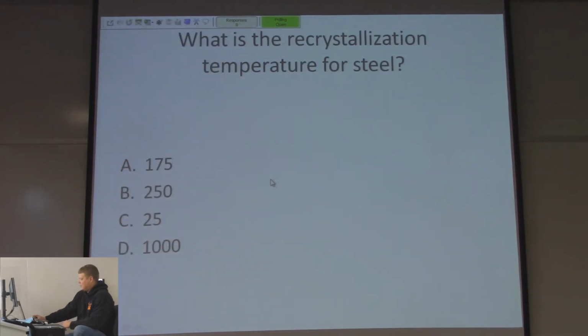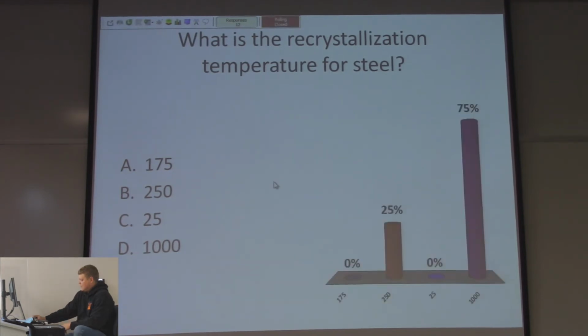What is the recrystallization temperature for steel? 175, 250, 25, or 1,000? 75% of you are correct. It is 1,000 degrees Fahrenheit.